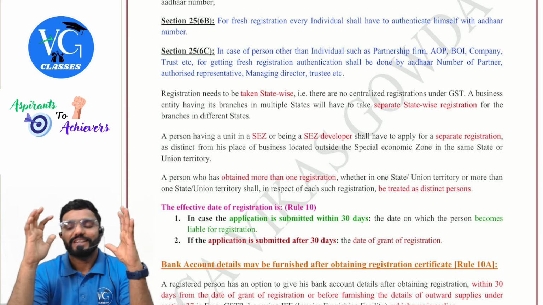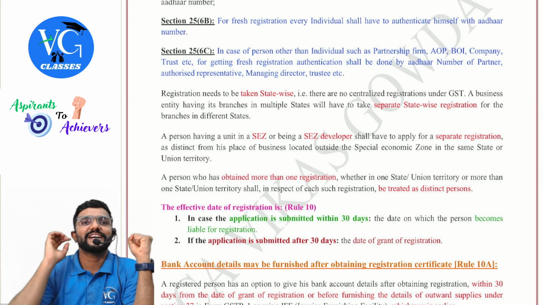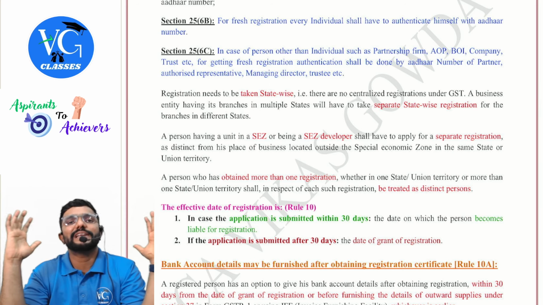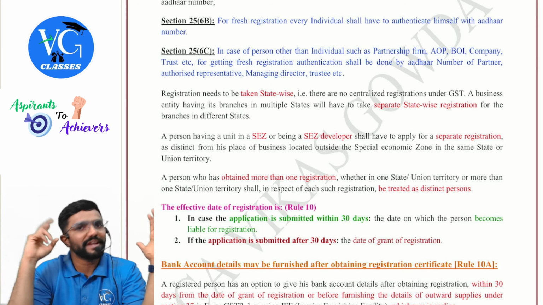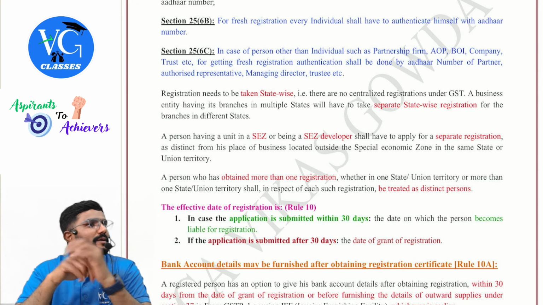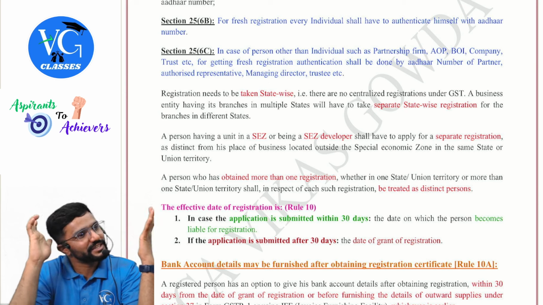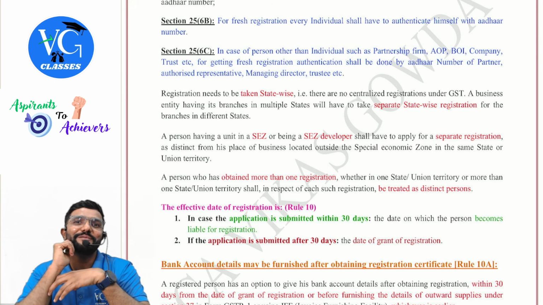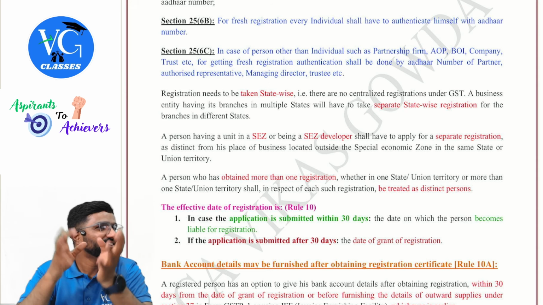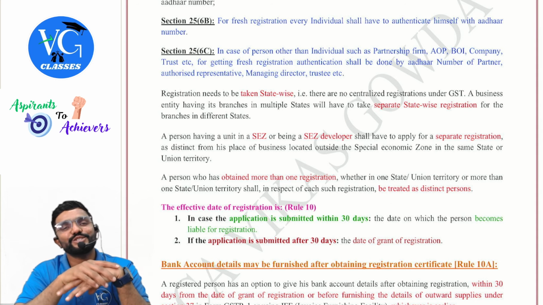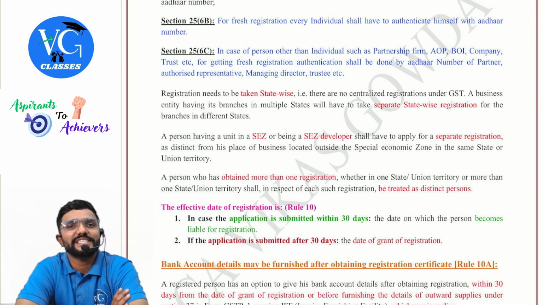Guys, assume now I have 2 branches in Karnataka. One is in SEZ, the other one is non-SEZ. How many registrations do I have to take? 2. SEZ is considered to be a location outside India. Sir, should I take a separate registration for it? Yes. So location outside India means how? Actually, it is in India only. Only for GST we are treating it that way. So should we take a separate registration for a branch in SEZ?